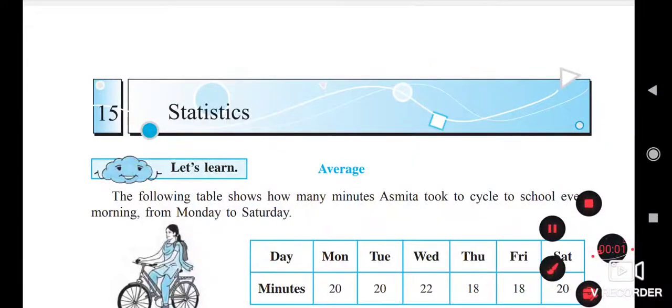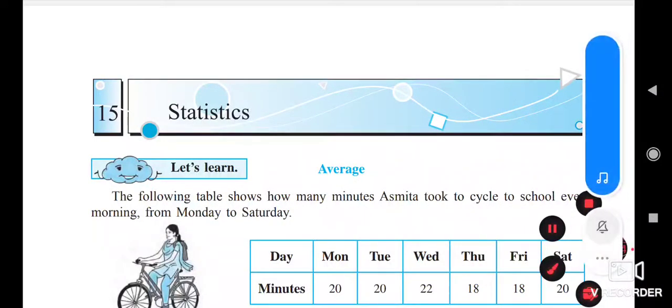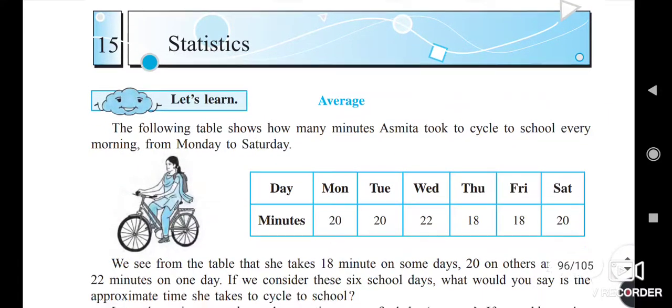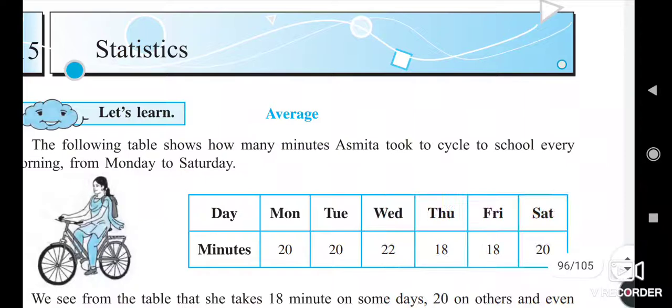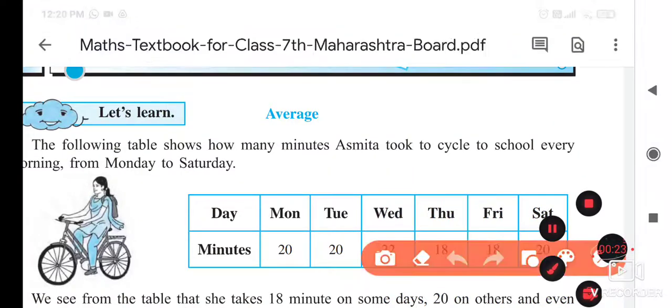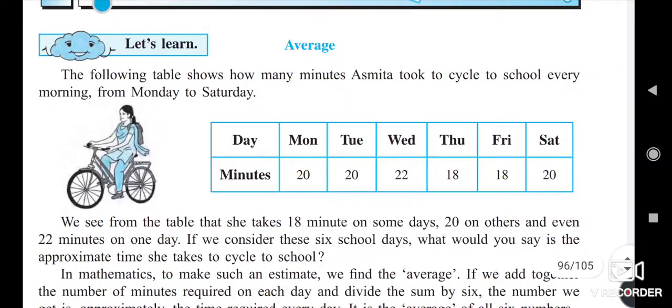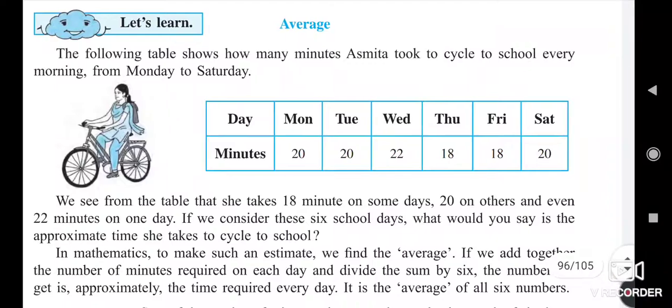Hello students. In school we had started lesson number 15, that is statistics, and lesson number 14 we kept for after statistics, which we are going to take later. This is lesson number 15. Inside it we have also completed half of the lesson, that is how to find the average of numbers. But for those students who were absent that day, I'm going to repeat.